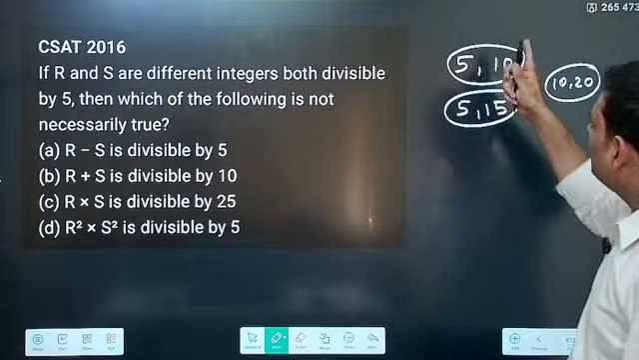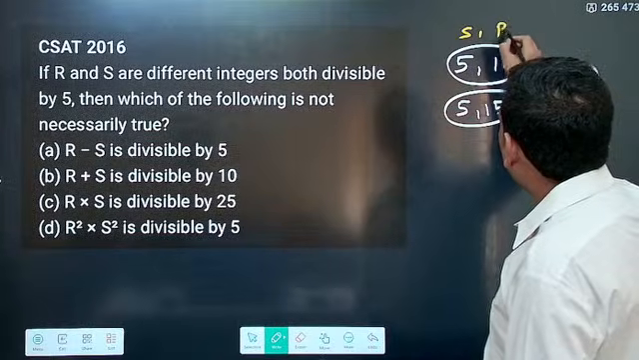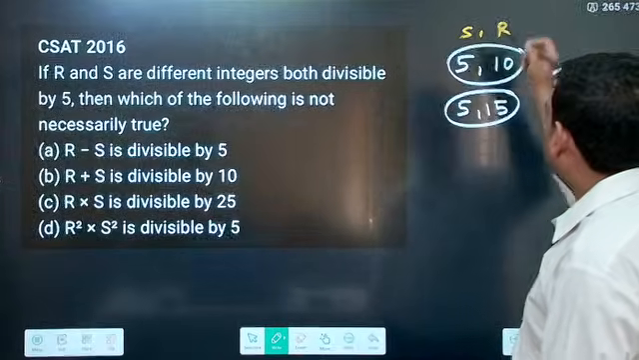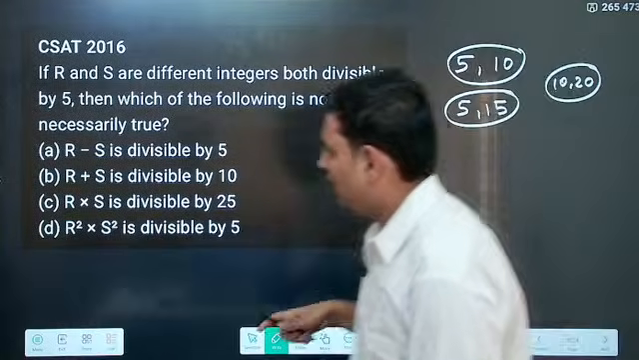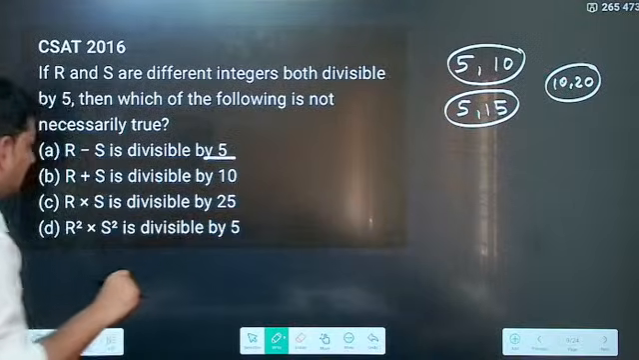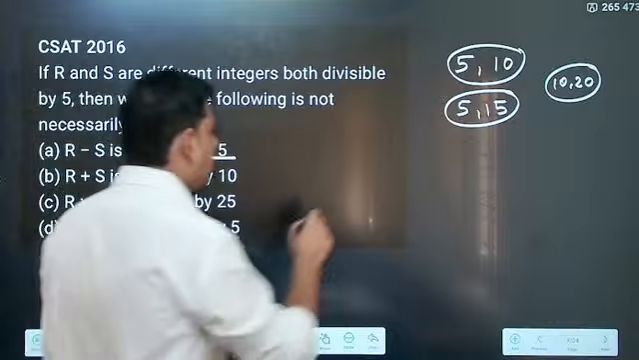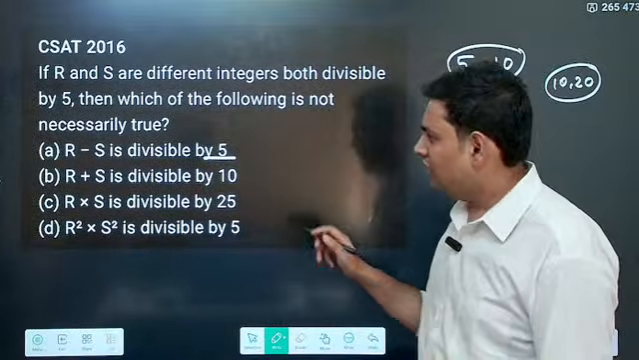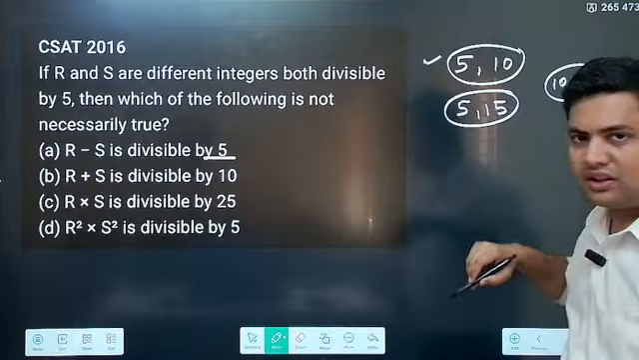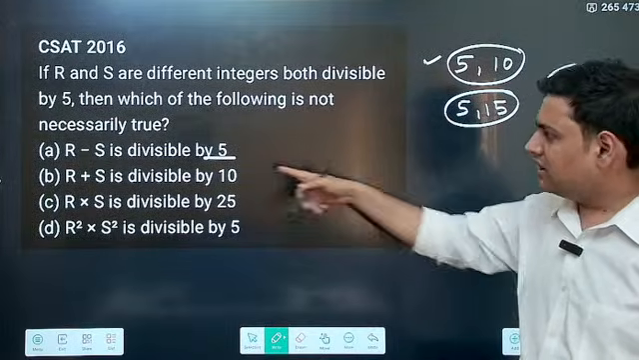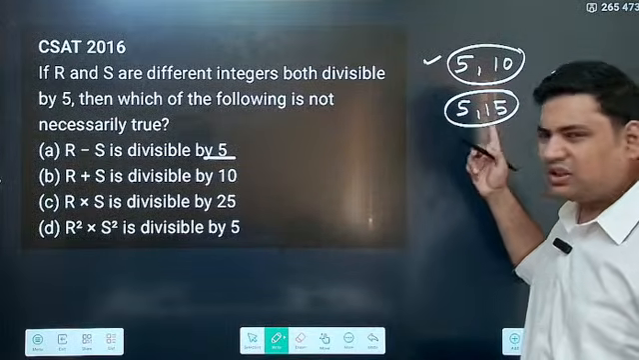Okay, so I have written R and S. Now, R minus S is divisible by 5. Now I check for 5 and 10. For 5 and 10, this holds, correct? 10 minus 5 is 5, divisible. Then for the others also it will hold.